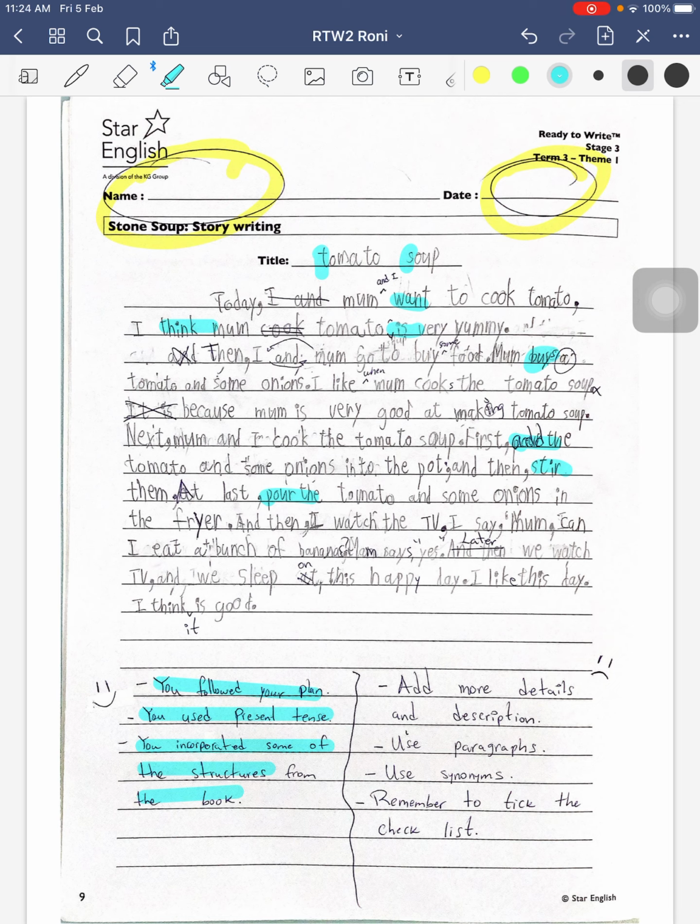Now, the next thing we have to be careful of for next time is you need to add more details and description. Remember, we need to write at least 1.5 pages. So if you give more details, like what happened, when it happens, how it happens, it will help you to make your story longer. And also you can use adjectives and adverbs in the story to make it longer. And please try to use paragraphs, because as you can see this whole story is just one single paragraph. Try to divide whenever something is happening at the beginning, something in the middle, something at the end, so you can divide it into paragraphs.